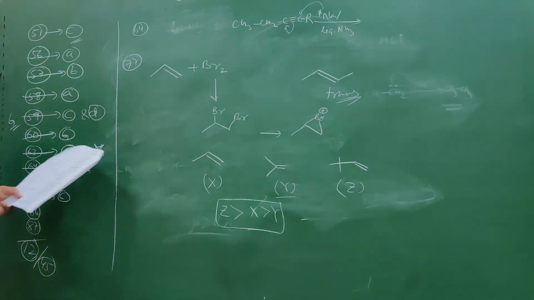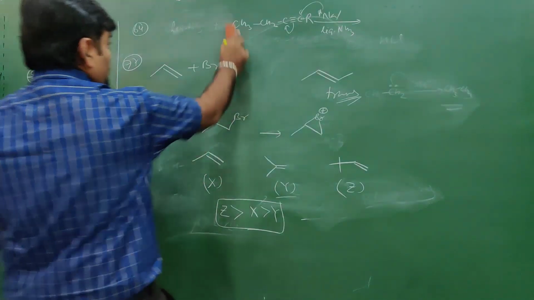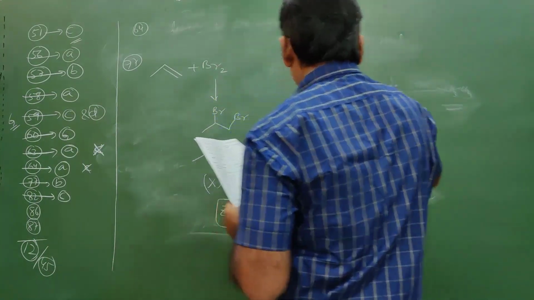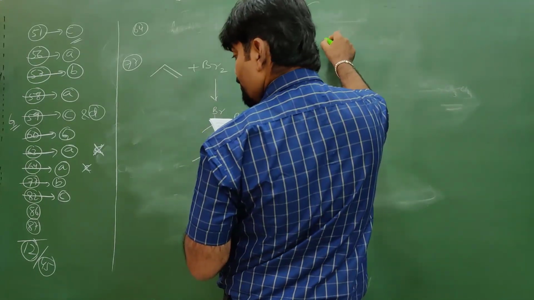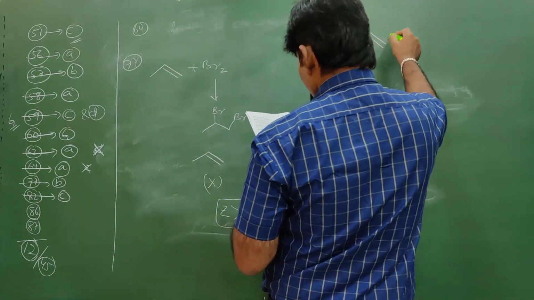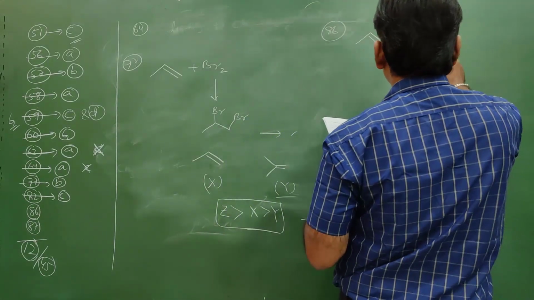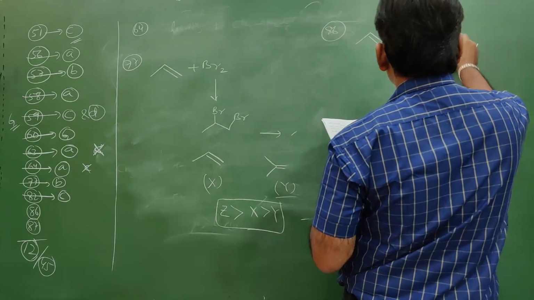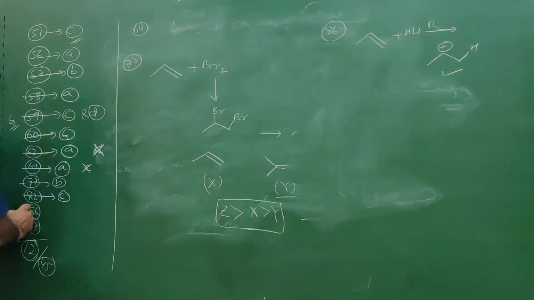Next is question number 86. CH3CH=CH2 plus HCl, peroxide. Just now I said that in the presence of HCl, there will be Markovnikov addition. Markovnikov addition takes place through the formation of a carbocation. So what does it form? It forms a carbocation by the acceptance of H plus, and this will be plus. So this is the carbocation. So for 86, even in the presence of peroxide, the answer is C.